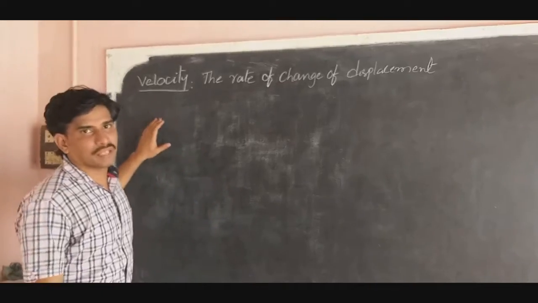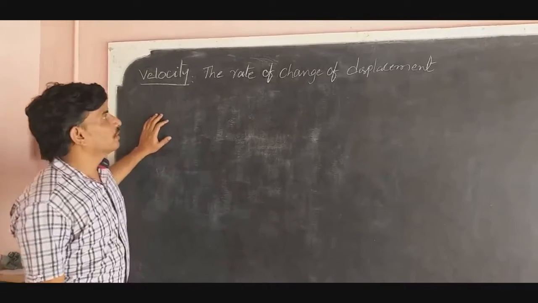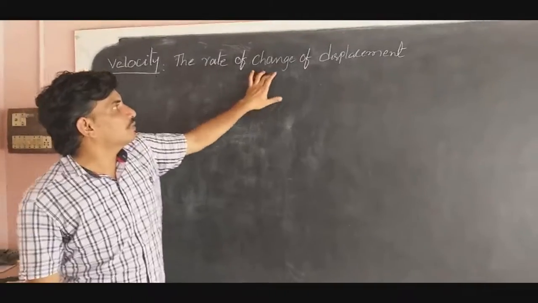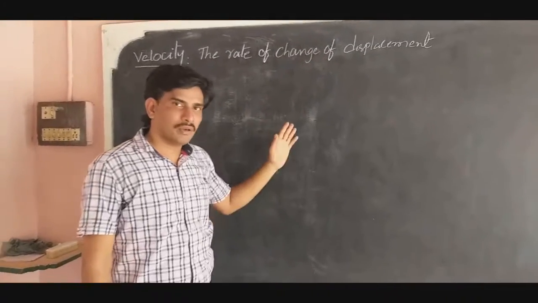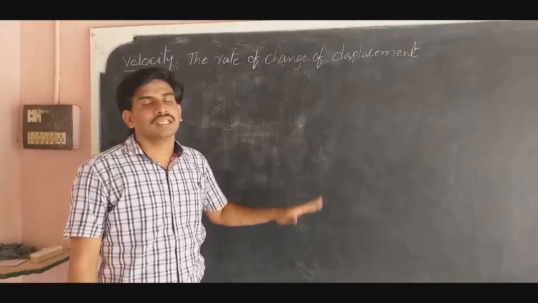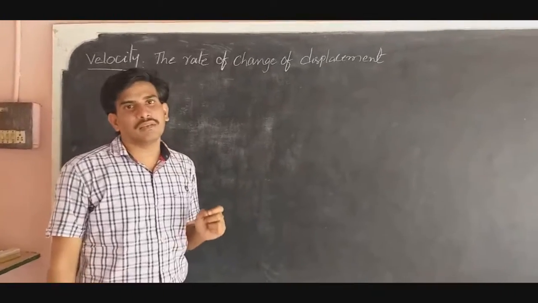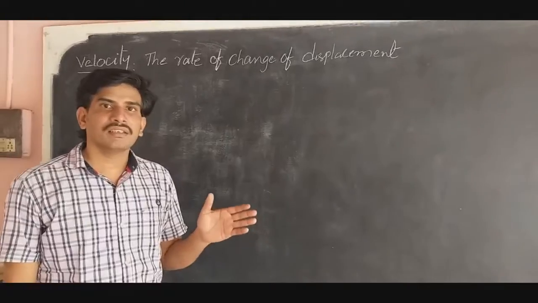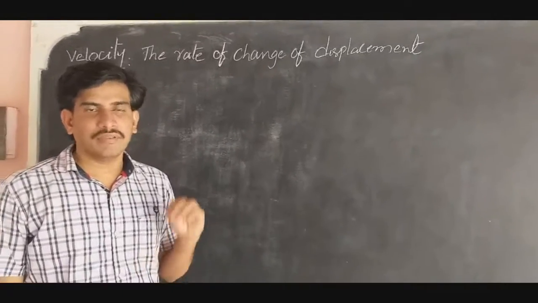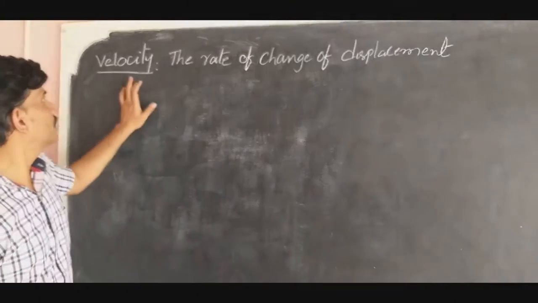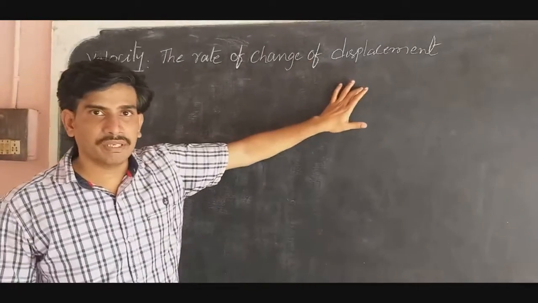Okay, one more physical quantity, velocity. Velocity means rate of change of displacement. Displacement, as we already know, is the shortest path between initial and final position, or we can say a distance in a particular, fixed direction. So velocity depends upon displacement.